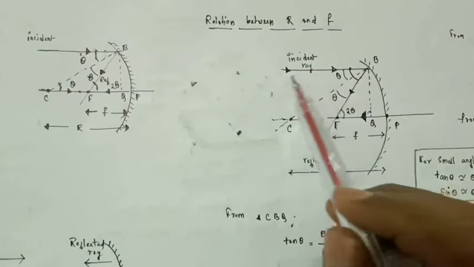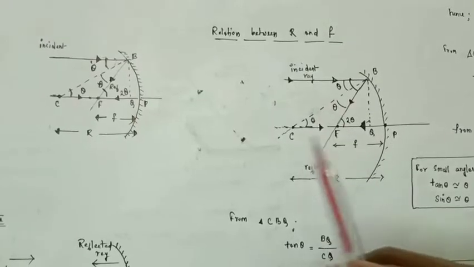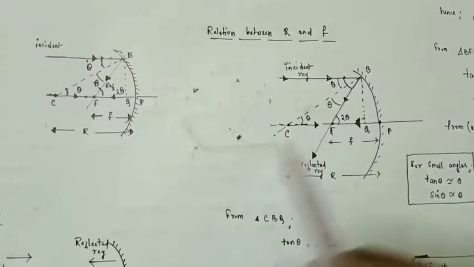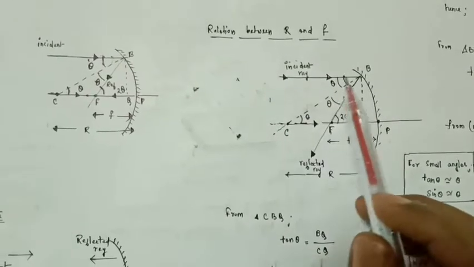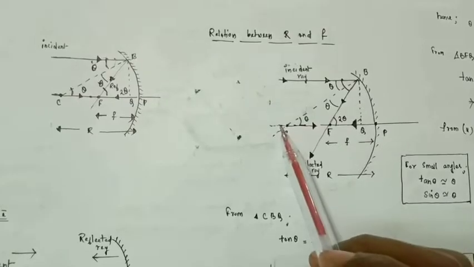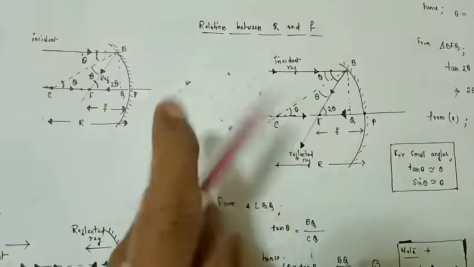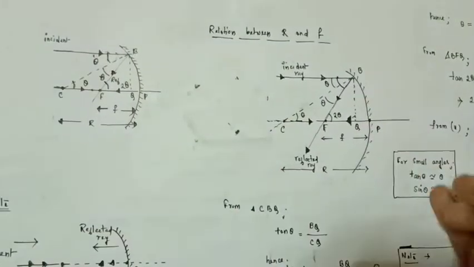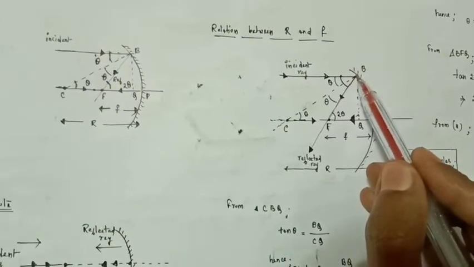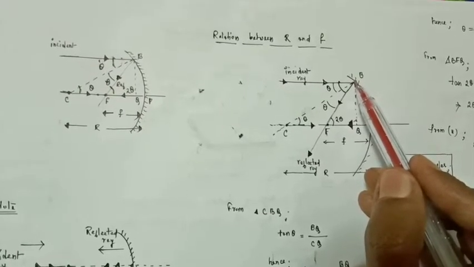There is a concave mirror, and there are basically two incident rays. This one and the other one here. This incident ray is parallel to the principal axis, and another incident ray is coming along the principal axis direction.